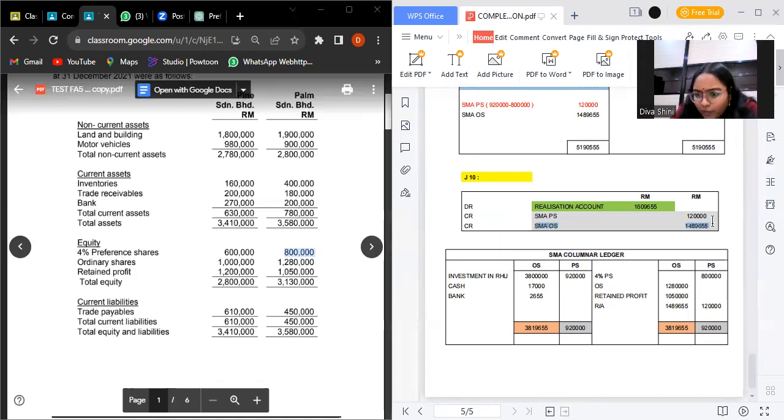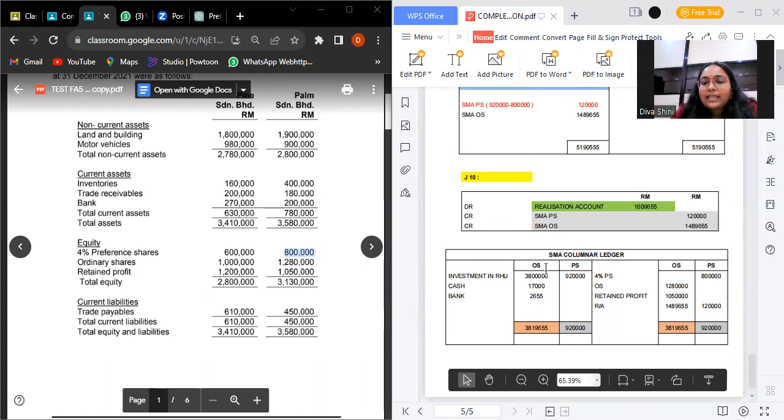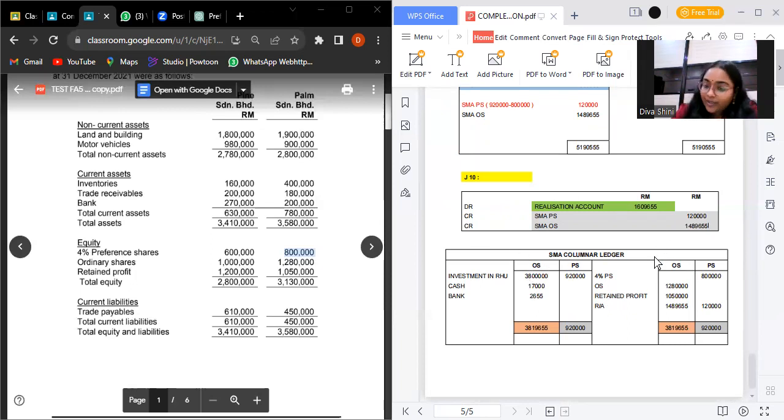Ordinary share is 1,489,655, and then the preference share is 120,000. So when we plus this, debit side ordinary share and preference share, credit side ordinary share and preference share, it should tally, which means the ordinary share of debit and credit should tally, and preference share of debit and credit should tally. So that's all from me. Thank you, madam.